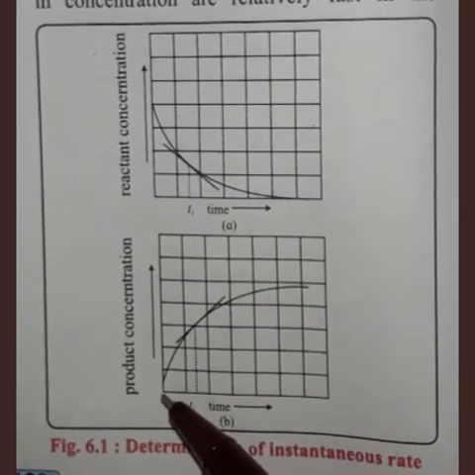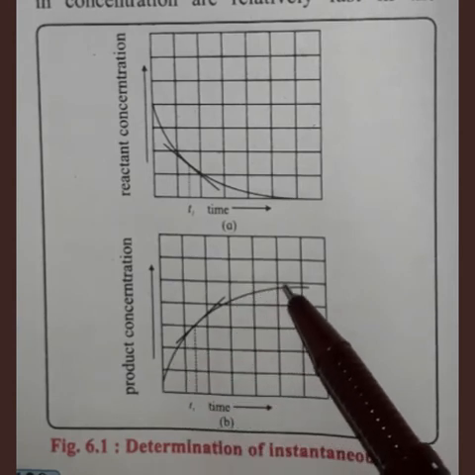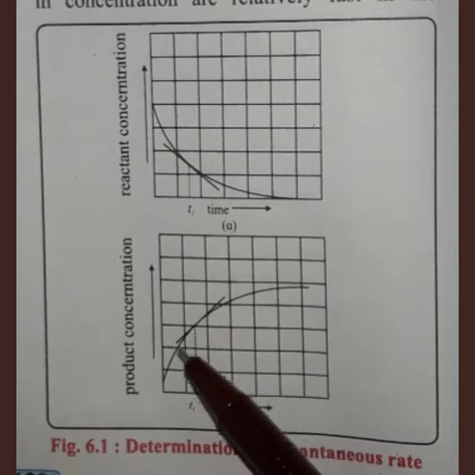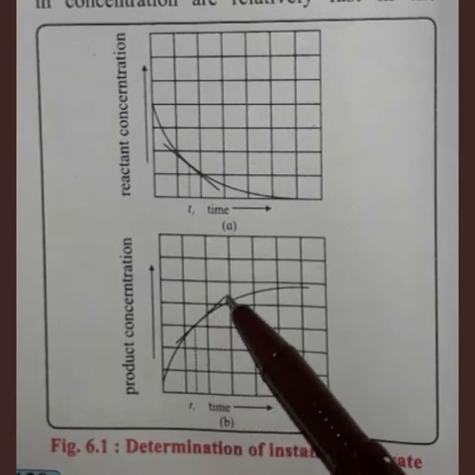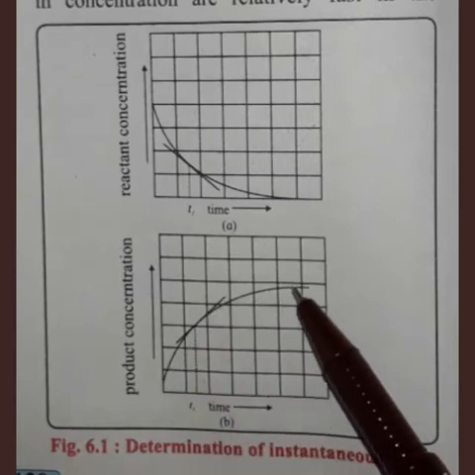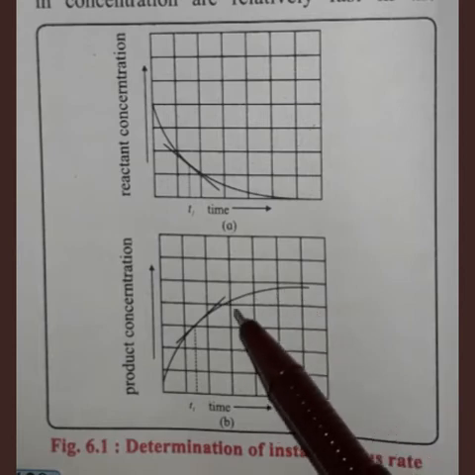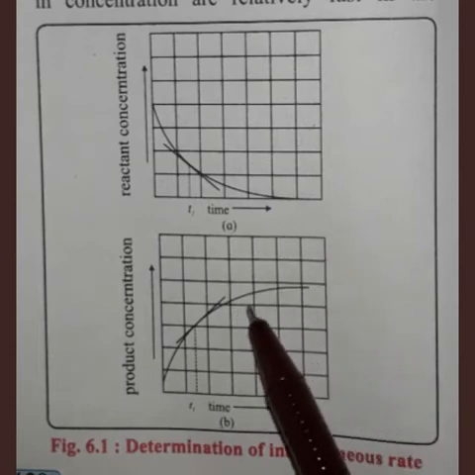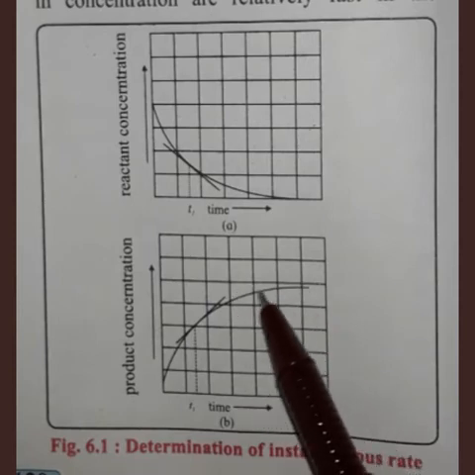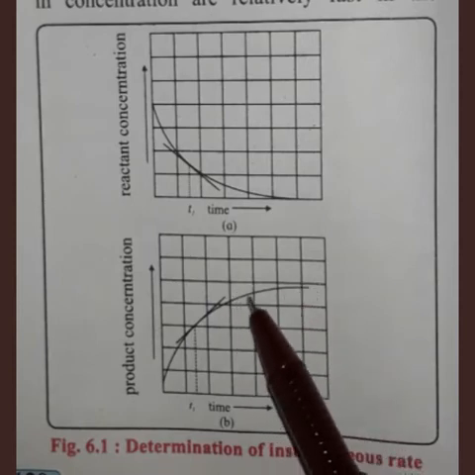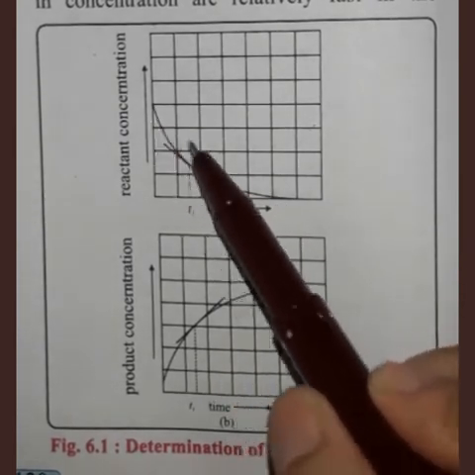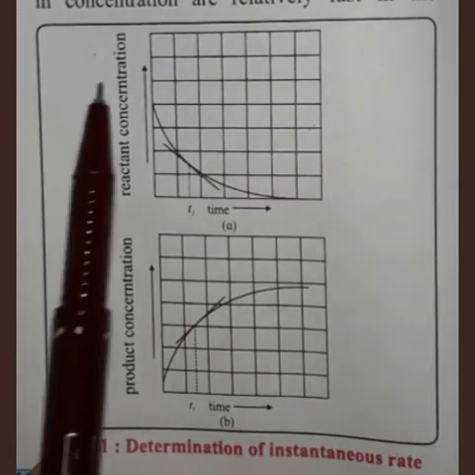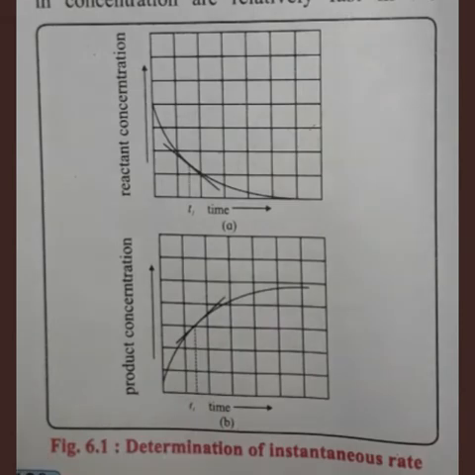At the beginning the process is fast, and then it becomes slow. Here the line is going upward, but here it is almost not going up, that means the process is slow. The increase in concentration is slow, and the decrease in concentration is slow as compared to the beginning. So the changes in concentration are relatively fast at the beginning, which later becomes slow.